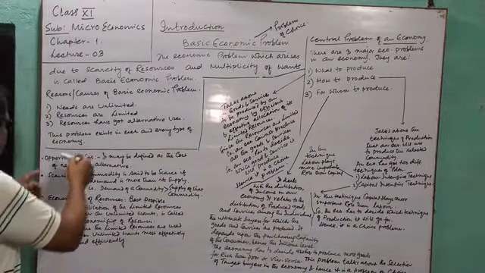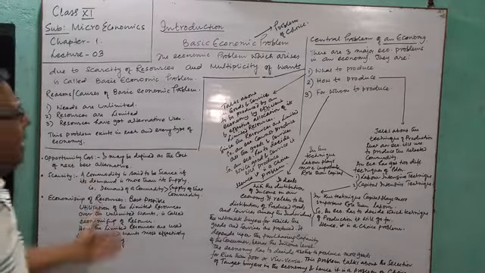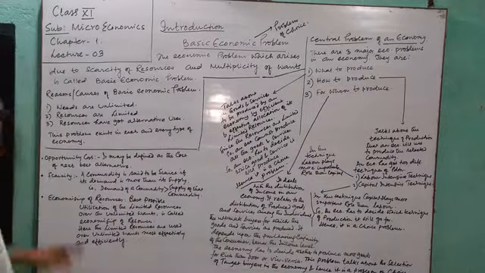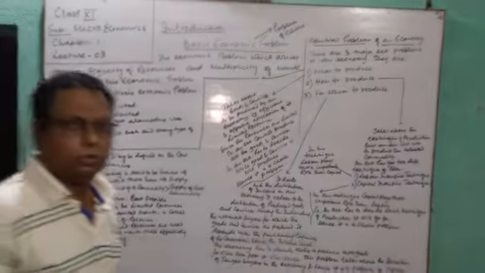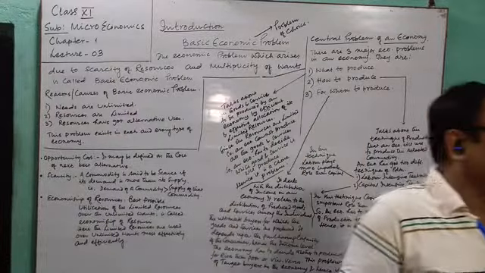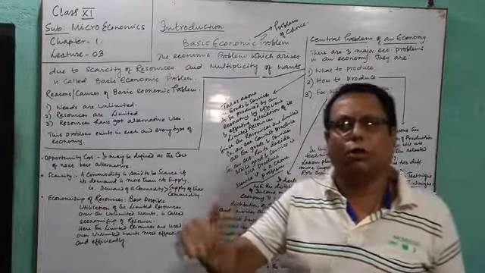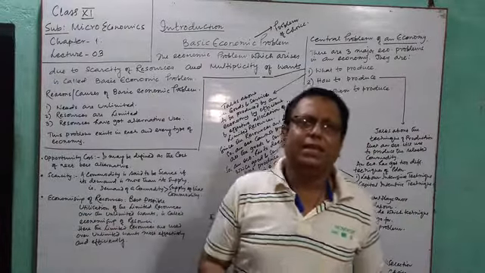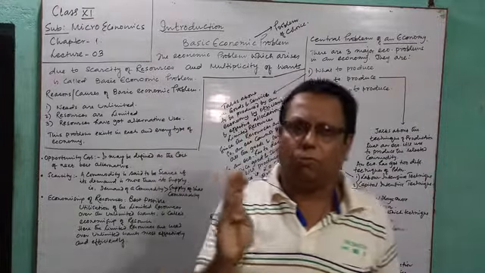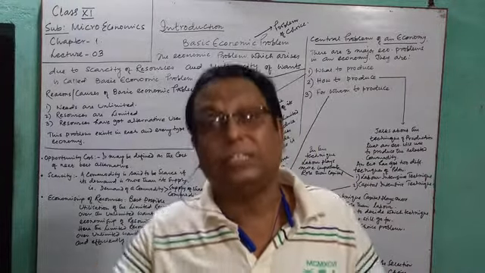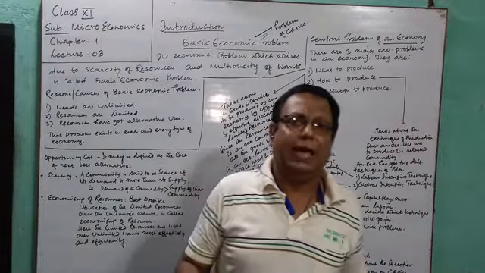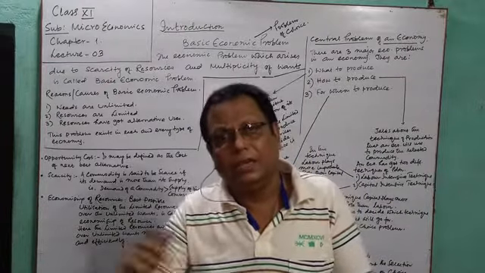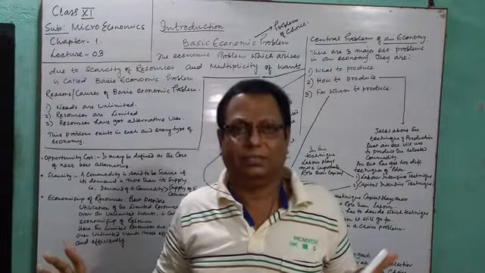Now in this connection, a few terms we will learn first, and then we will come to the topic of central economic problem. So first one is the opportunity cost. What is the meaning of opportunity cost? Opportunity cost means cost of next best alternative. Or in other words, you can say, in order to avail a particular opportunity, the opportunity which is sacrificed is known as the opportunity cost of the availed opportunity in terms of opportunity sacrificed.